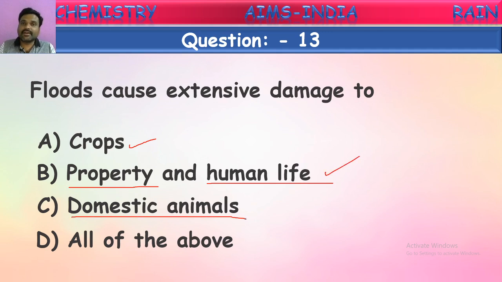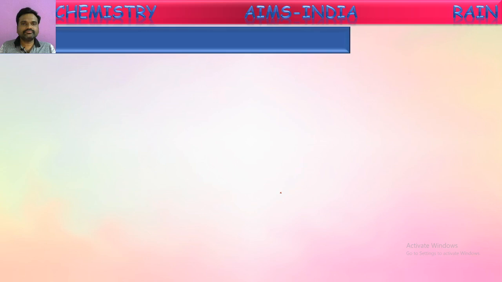Sometimes animals also get hurt by these floods. They will be carried along with the water and they may die also. So domestic animals also will be affected by these floods. So what will be the correct answer now? Yes, it is all of these. These are all affected by floods. Okay, children. Next question.